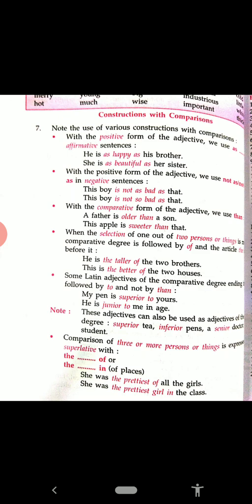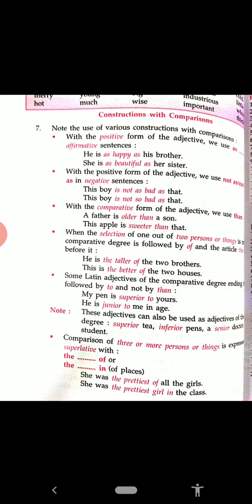The next rule: some Latin adjectives of the comparative degree ending in -ior are followed by "to" and not by "than." For example, you can see superior and junior. My pen is superior to yours. He is junior to me in age. It is not "than" here. It is not "my pen is superior than yours."